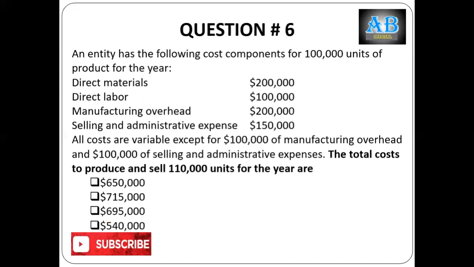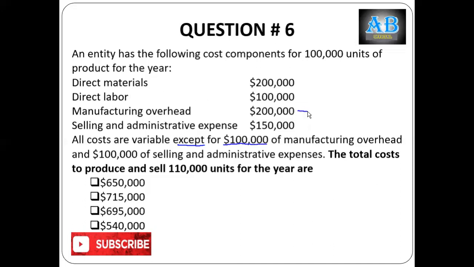Question number 6. This is again a numerical question. An entity has the following component costs for 100,000 units of product for the year: direct material, direct labor, manufacturing overheads. There is no bifurcation about fixed or variable. Selling and admin, again no bifurcation. All costs are variable, except $100,000 for manufacturing overheads.